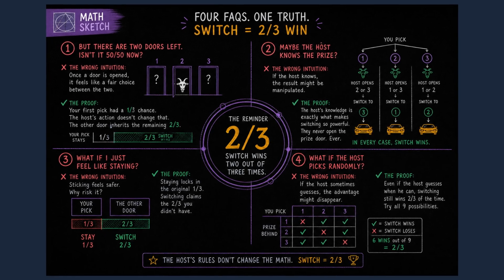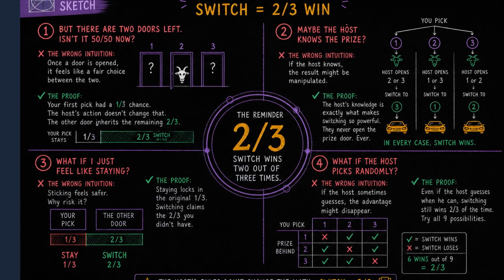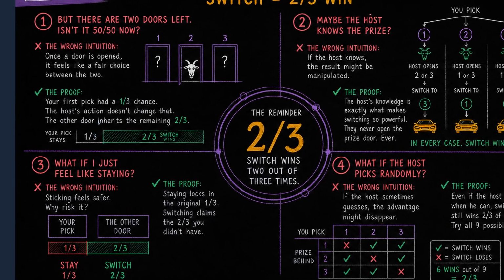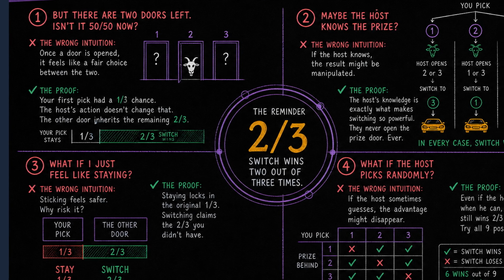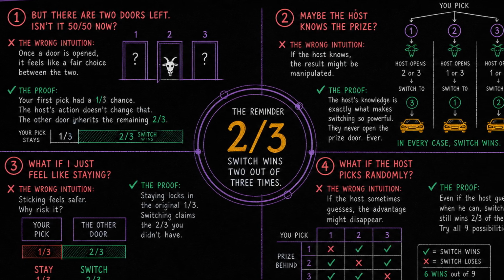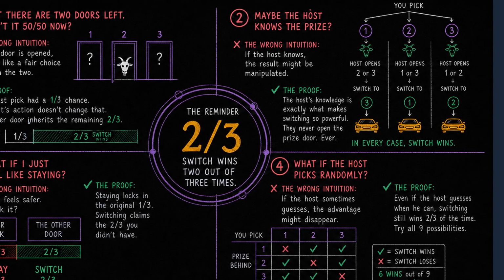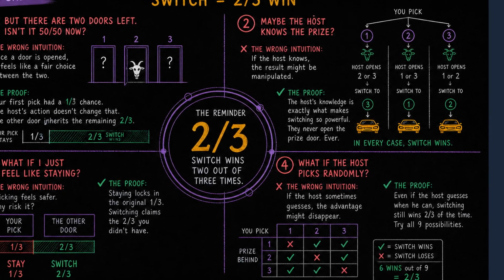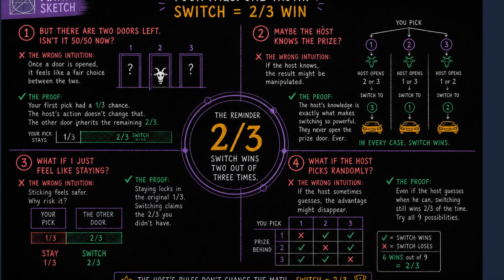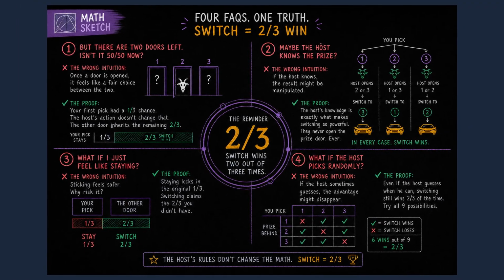But I would have picked the other door anyway. Only one door stays closed. The math does not care about wording. Maybe the host is tricking me. In the standard puzzle, the host follows fixed rules. I still feel it is 50-50. Feeling is real. The count is still 67 versus 33 across many trials. Intuition catches up when you track where the 2/3 sits before the reveal.